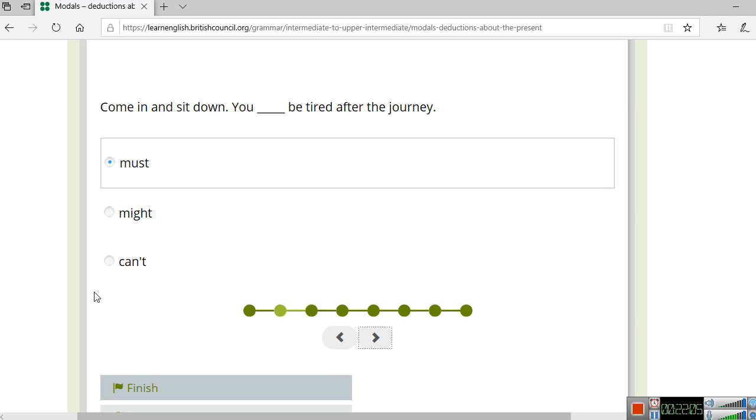This one is kind of tricky, but I think you got it right. This person is talking about another person being tired after maybe a train journey or a flight. So he must be tired, but we also cannot be sure about that because how can we be sure someone is tired? But in this case, I will say it is also must.